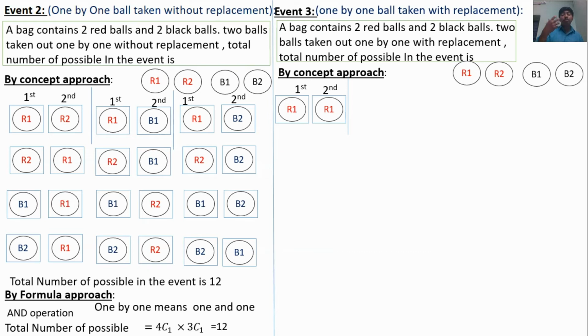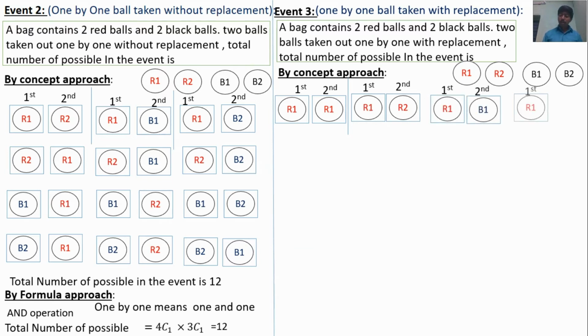The second ball may also be the same red ball because the taken ball was put back into the bag. So when we take once again, the same ball may repeat. So the first ball may be R1, the second ball may be R2. First ball R1, second ball B1. First ball R1, second ball B2.